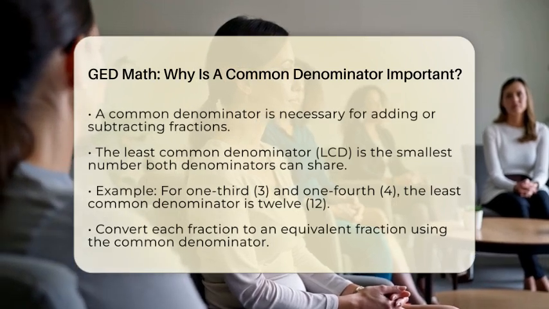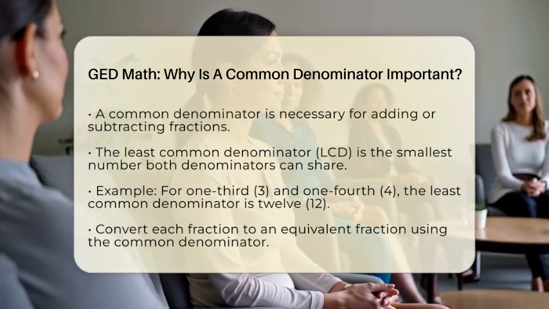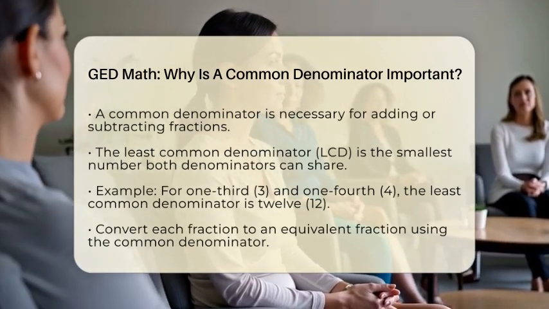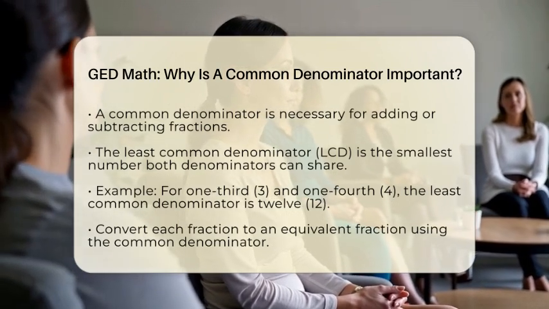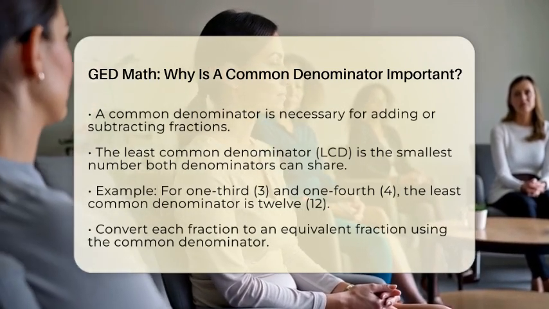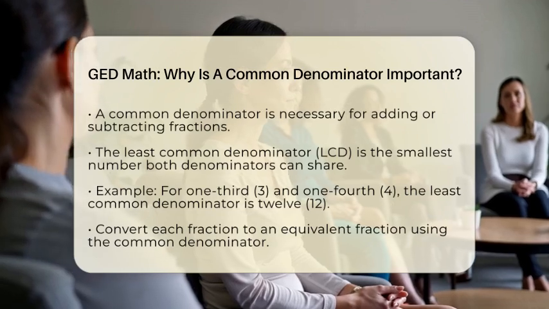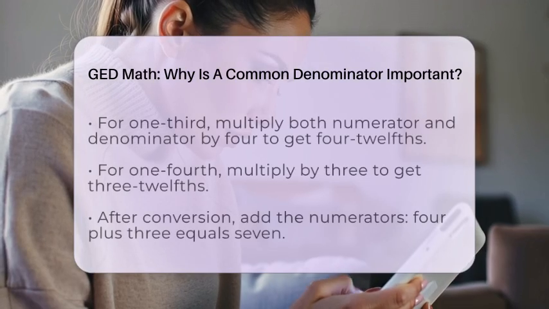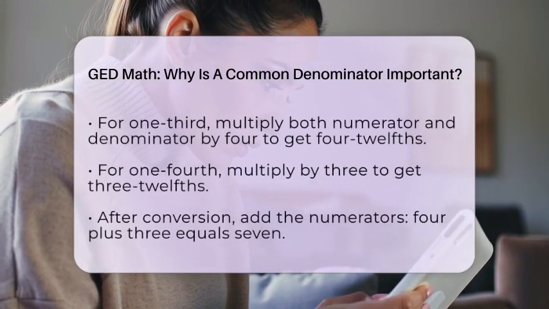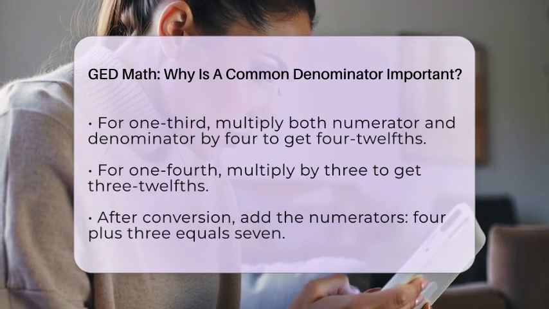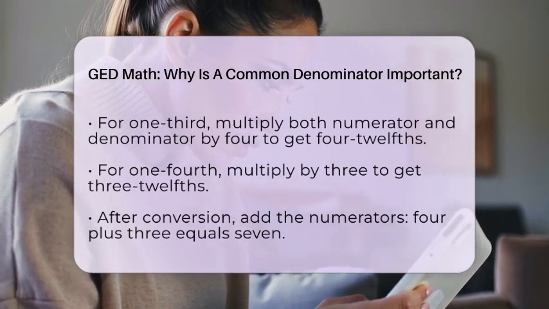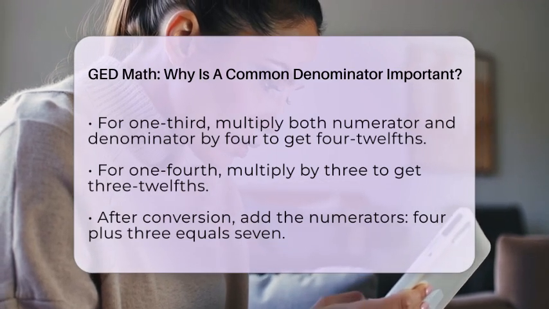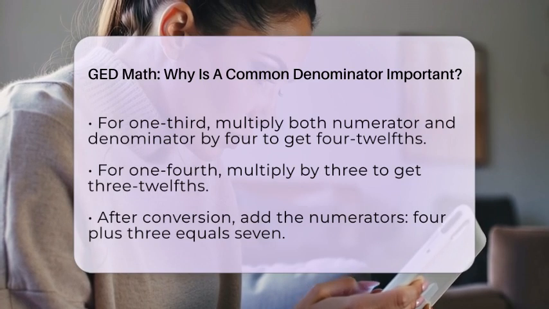Let's walk through the steps to find a common denominator. First, take a look at the denominators you have. For example, if you want to add 1/3 and 1/4, the denominators are 3 and 4. The least common denominator for these two numbers is 12. Next, you will convert each fraction to an equivalent fraction with this common denominator. To do this, you multiply both the numerator and the denominator by the same number. For 1/3, you multiply the numerator and denominator by 4 to get 4/12. For 1/4, you multiply by 3 to get 3/12.